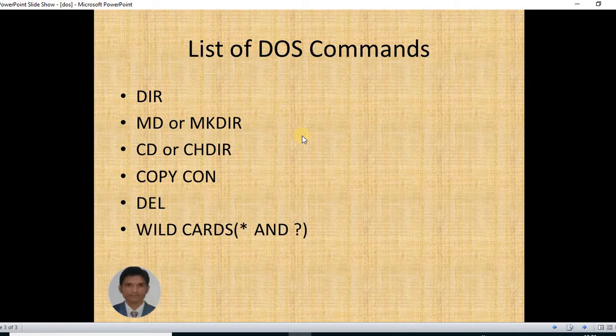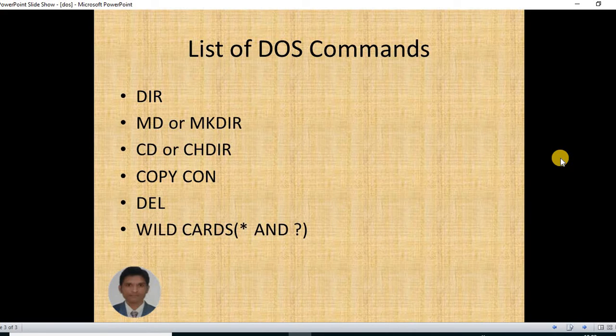Now let's see how many types of commands or list of commands are available in DOS. There are different types of commands. In this lecture we will cover the main, basic commands, that is dir, then md or mkdir, cd or chdir, copycon, delete, and then wildcards. So first is dir command.